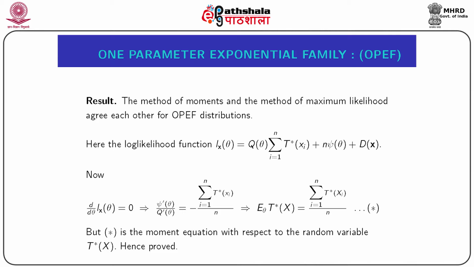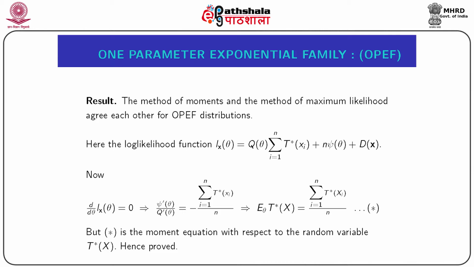Now, del by del theta of small lx theta equal to 0 will imply psi prime theta by q prime theta equal to minus summation i from 1 to n t star xi by n. But it is to be noted that minus of psi prime theta by q prime theta is nothing but expectation of the function t star x, and we have already obtained this.